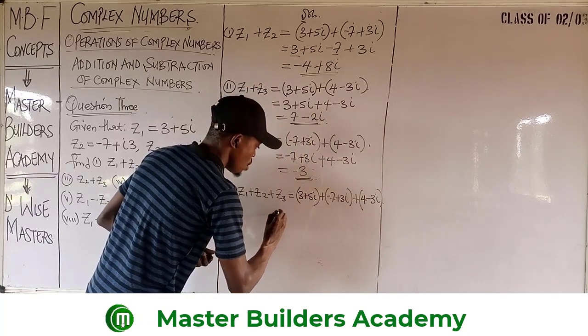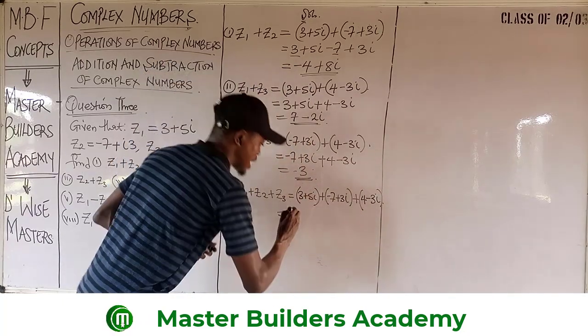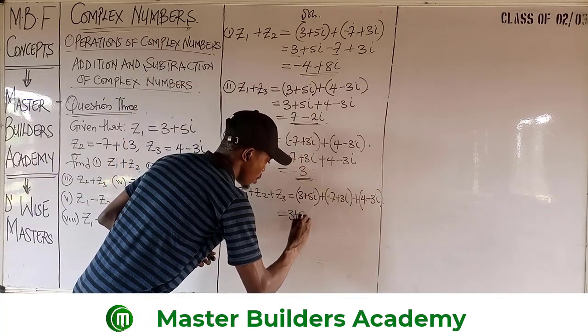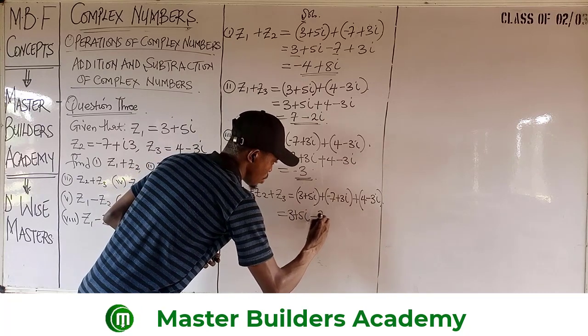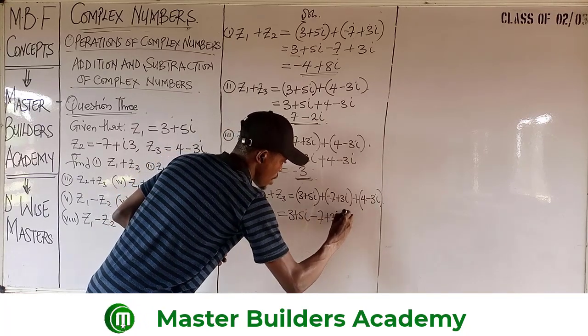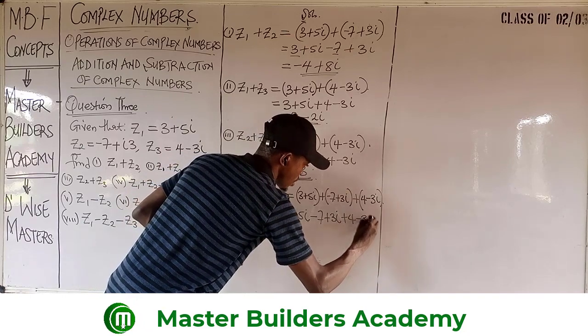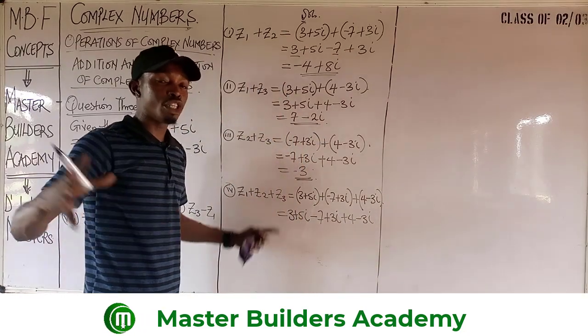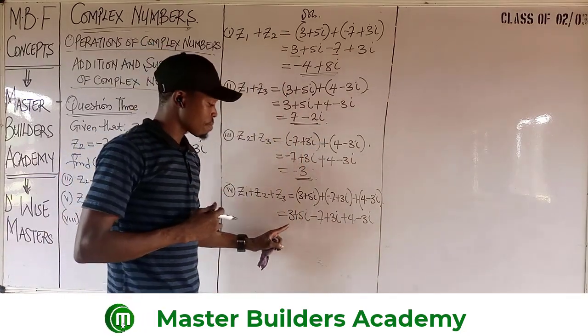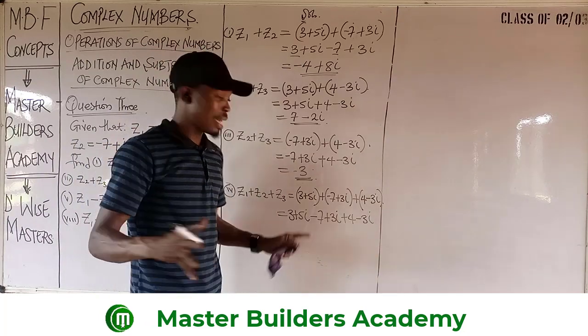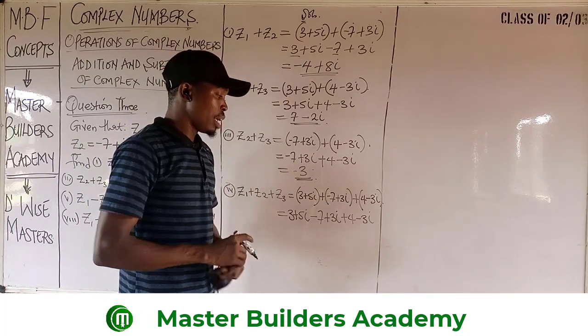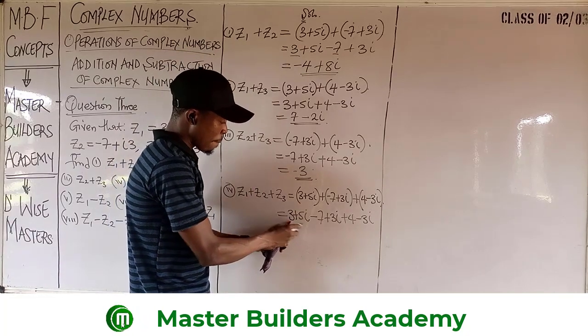It's as simple as this. All we just need to do is to remove the bracket, and then this will give us 3 plus 5i, minus 7 plus 3i, plus 4 minus 3i. So in the same way, we need to collate the real part, add them up, and then collate the imaginary part, add them up. Now, as you can see, 3 minus 7.